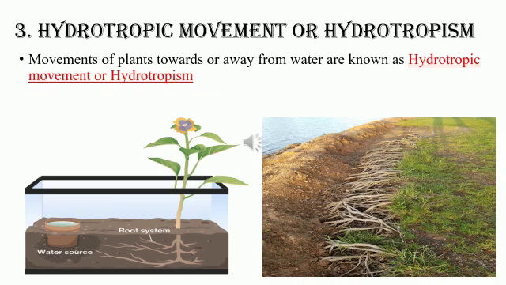Next is hydrotropic movements or hydrotropism. The name itself says again, hydro means water. Movement of the plants towards or away from the water is known as hydrotropic movements or hydrotropism. Example: a root grows towards water. Wherever the water is present in the soil, the water automatically attracts the root, and the root starts growing towards the water. This is the example for hydrotropic movements or hydrotropism.